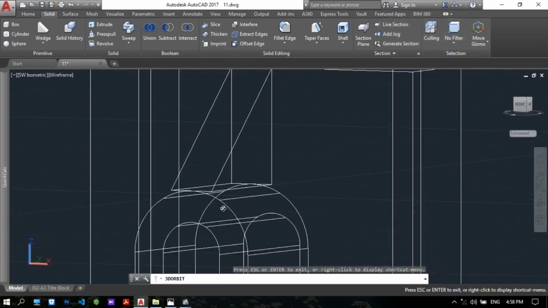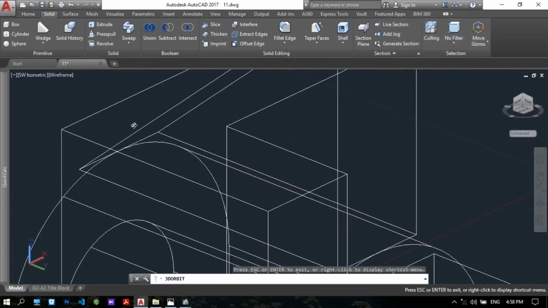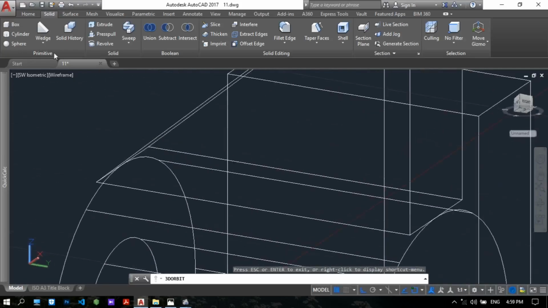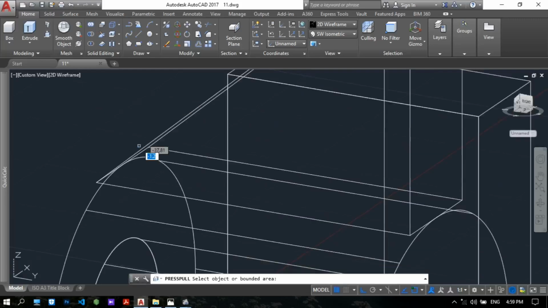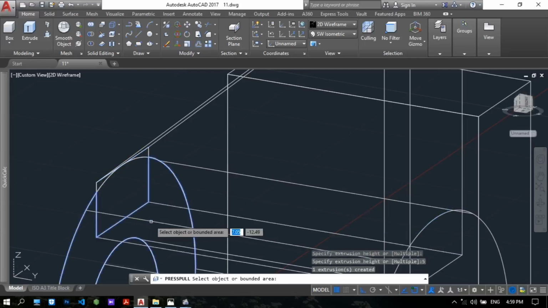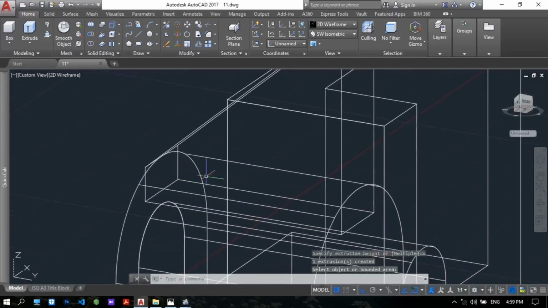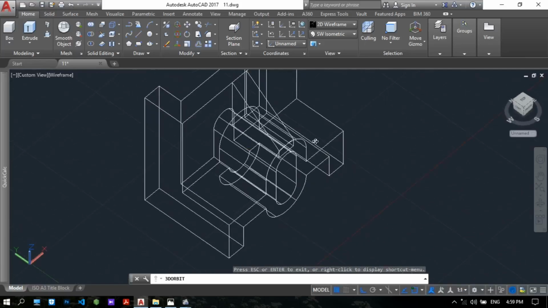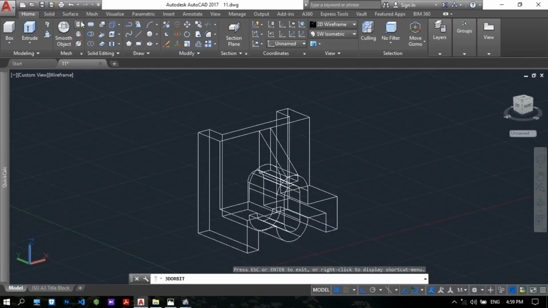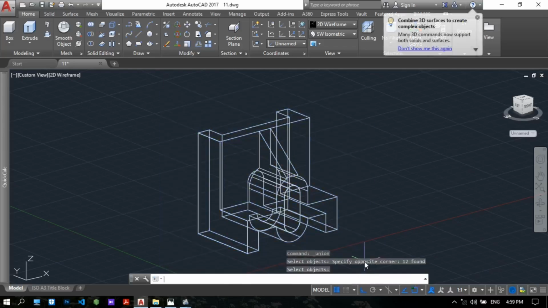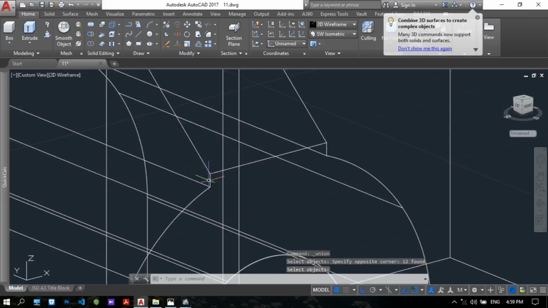Now the clearance is to not touch the head. Okay, now press pull here a little bit, to combine the objects. Okay, and use union command, select the whole object, enter. Now very easy.